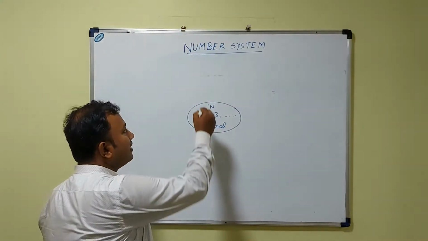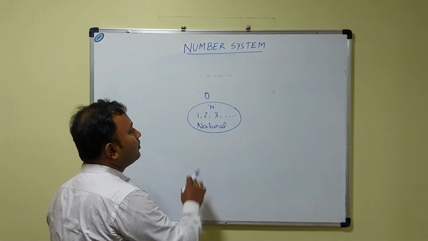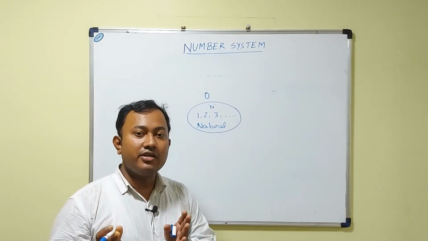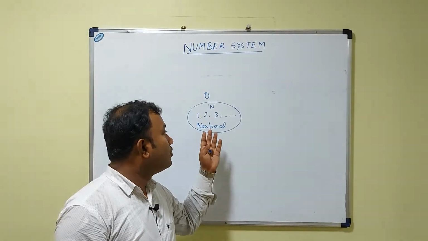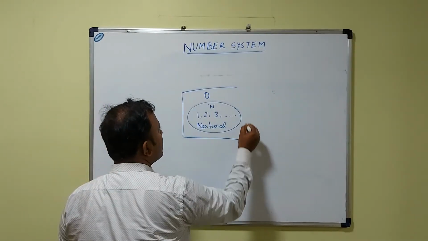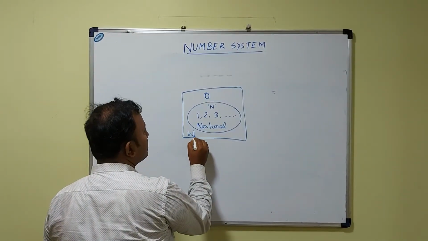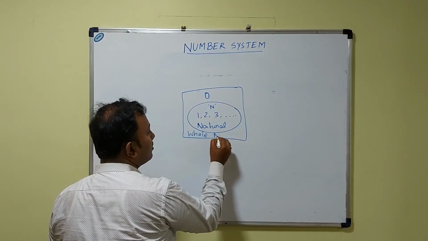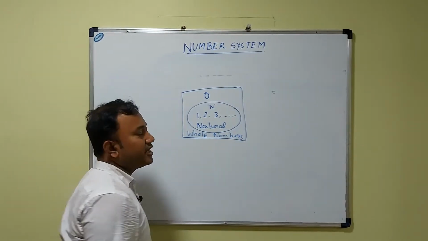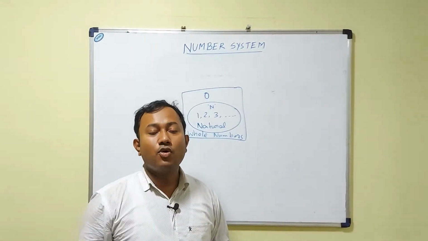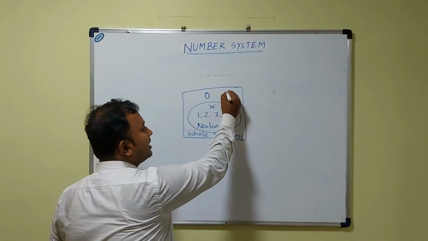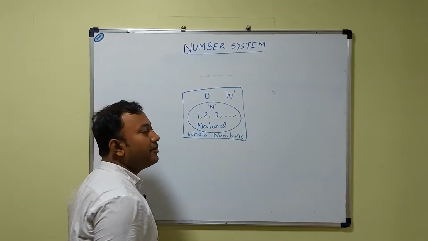Now if I add 0 with this group of natural numbers, means 0 together with this group of natural numbers makes the group of whole numbers. Now these whole numbers are represented by English alphabet capital W.